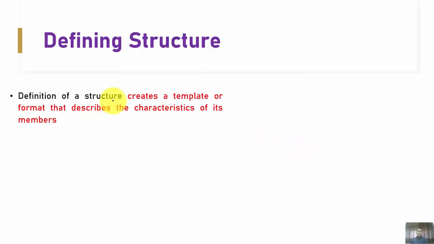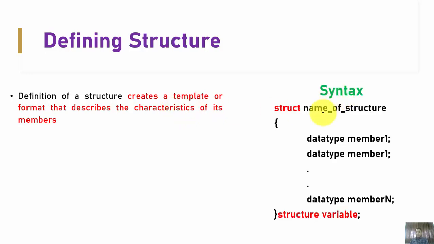Let us see how to define a structure. The definition of a structure creates a template or format that describes the characteristics of its members, meaning it tells which kind of data is clubbed together. The syntax is as follows: first struct, followed by the name of the structure, then data type member 1, data type member 2, data type member 3, up to member n.